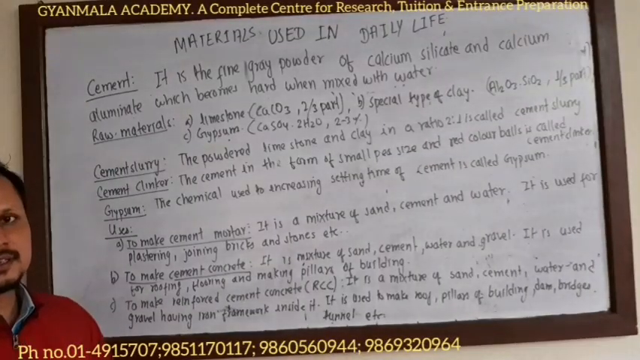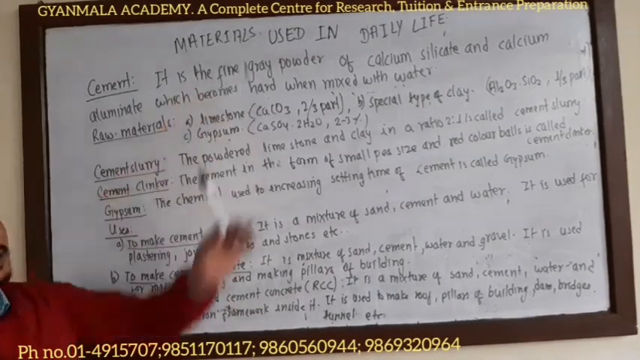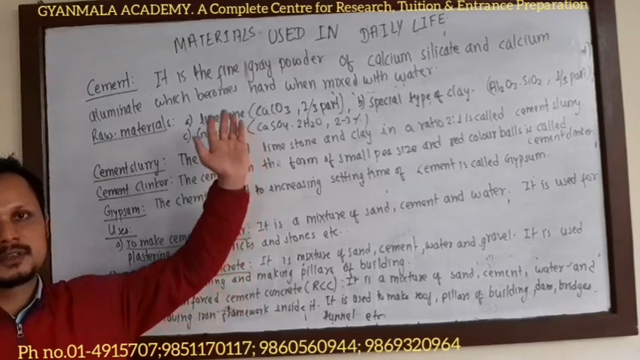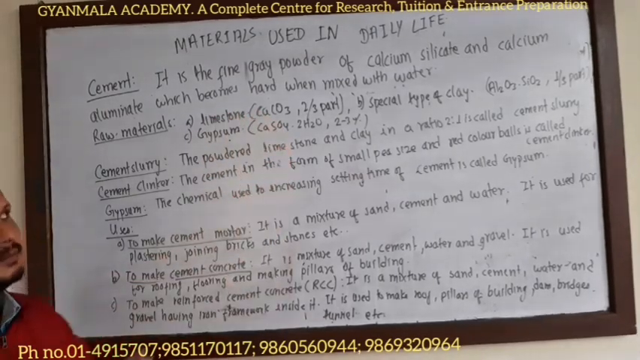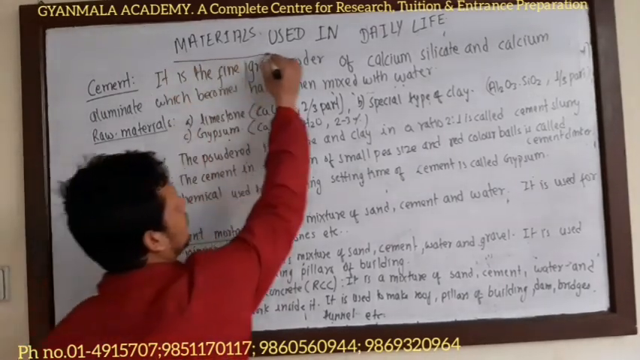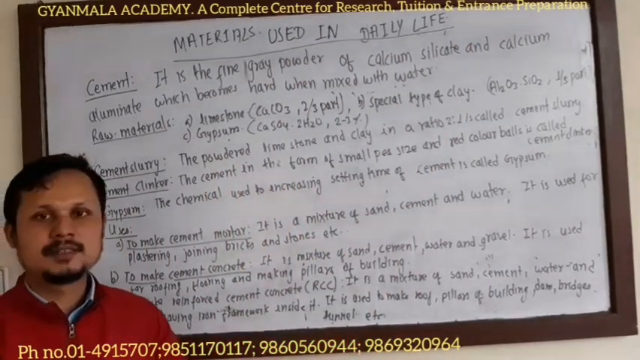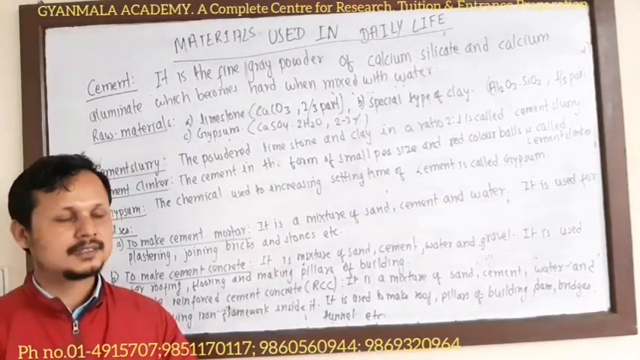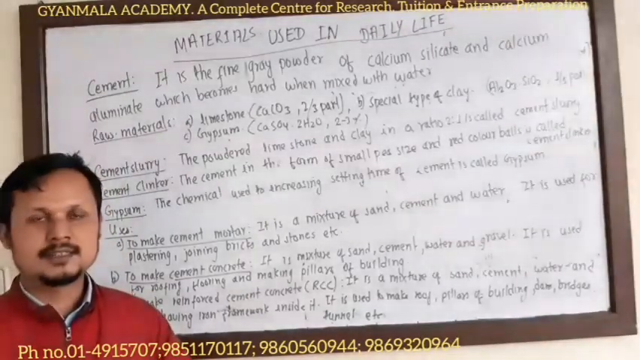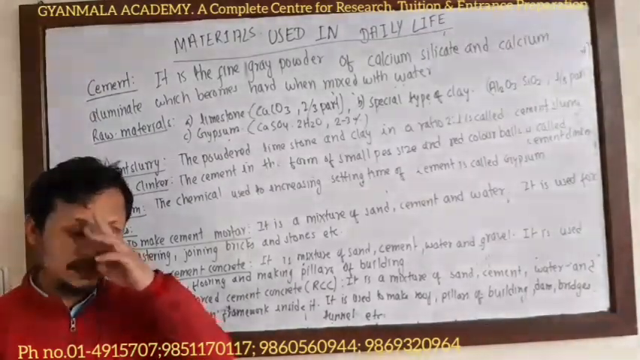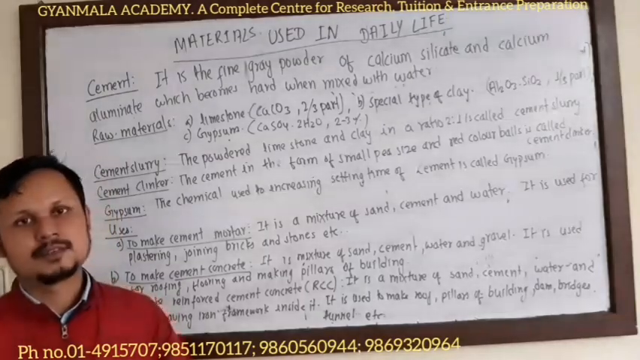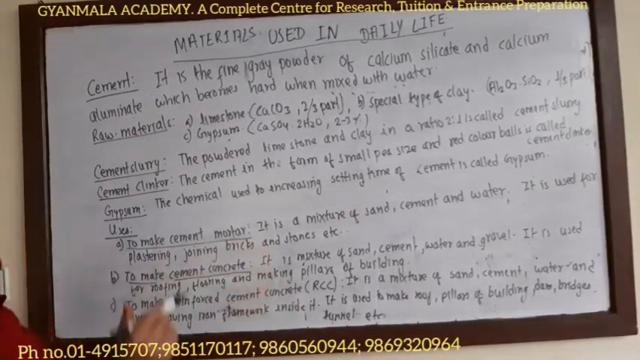We are going to start our new lesson, that is materials used in daily life. We are going to discuss some topics in materials used in daily life which are important in your SEA examination. In this lesson, we will study about cement, glass, soap and detergent, ceramic, insecticides and pesticides, and chemical pollution. Now let us start with cement.